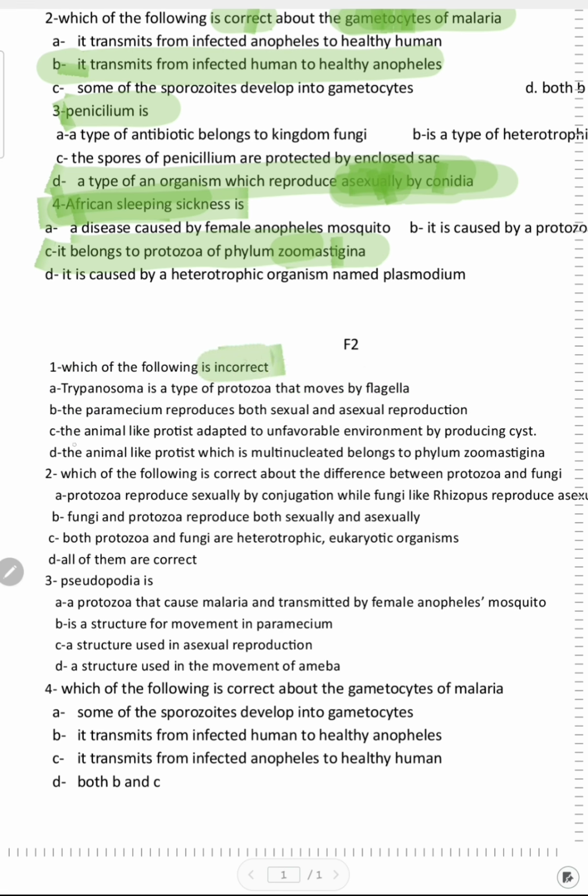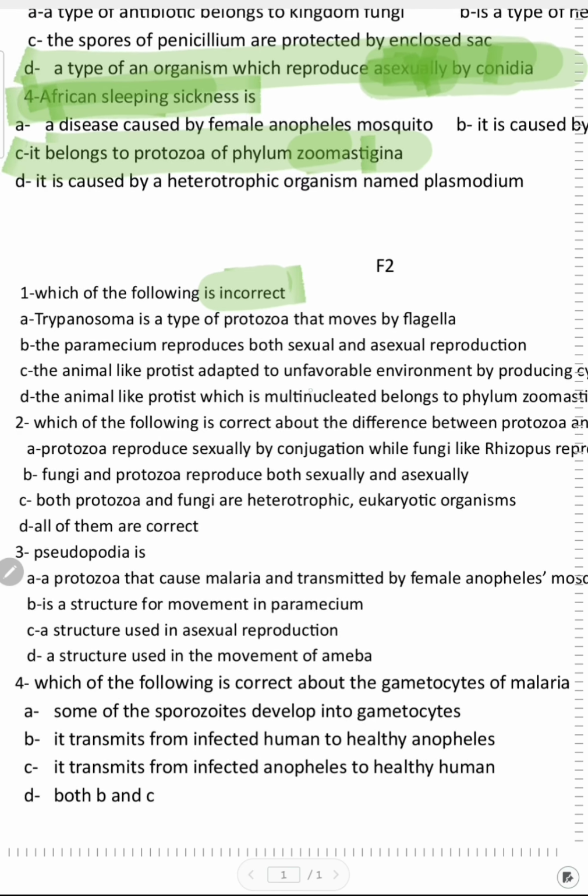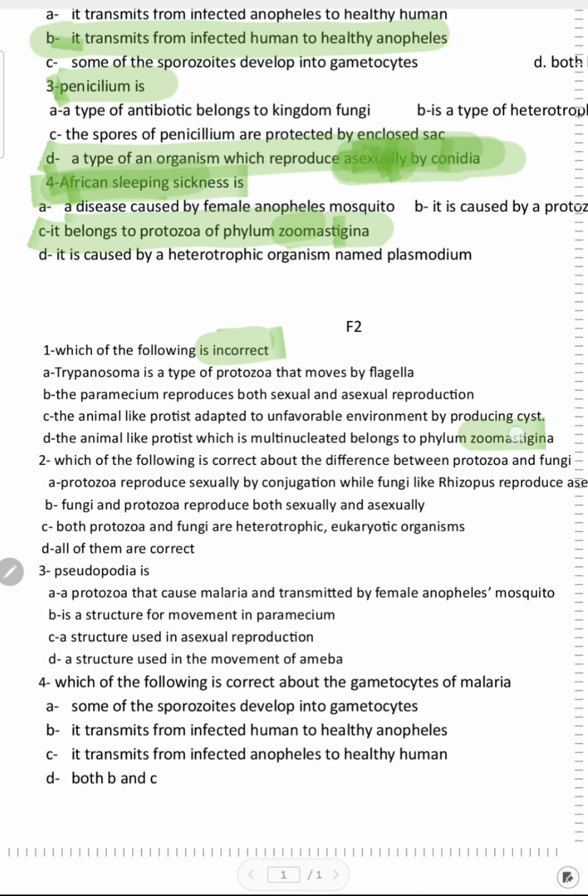Now let's go to C. The animal-like protist adapted to unfavorable environment by producing cysts. This is also true because the protozoa, or animal-like protists, have two types of adaptation: either cyst or eyespot. So this is also true. D. The animal-like protist which is multinucleated belongs to phylum Zoomastigina. This answer is wrong because a multinucleated organism does not belong to Zoomastigina. Instead, it belongs to Ciliophora, like Paramecium, which is multinucleated and belongs to phylum Ciliophora.